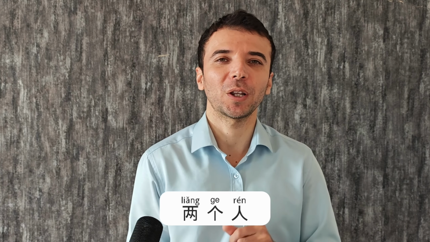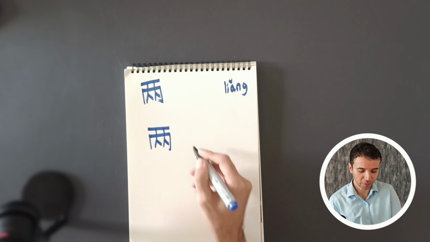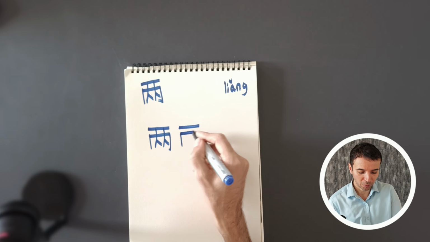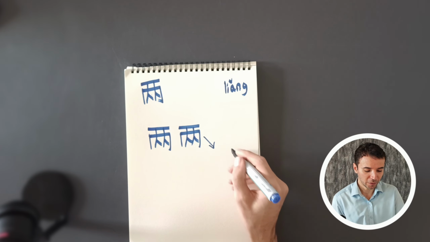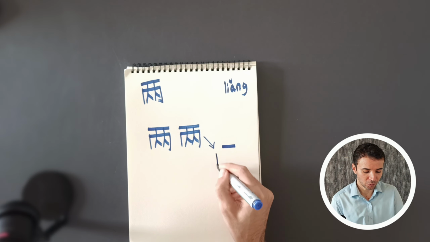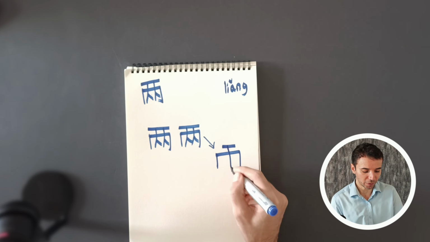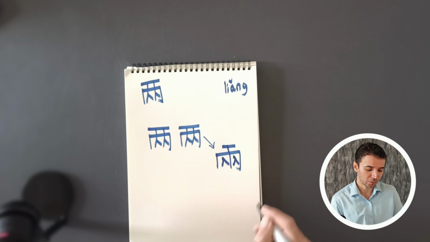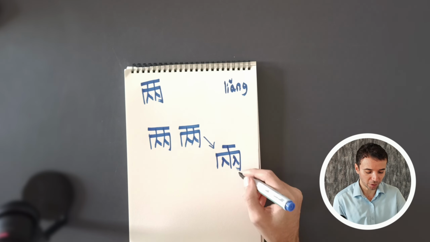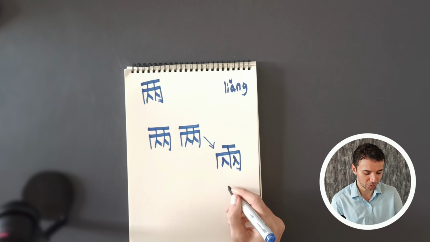1, 2, 3, 4, 5, 6, 7. This character is slightly different in the traditional. It's written like this. 1, 2, 3. Okay? One line. So it cuts 2 parts. And then 3 like this. Okay? They still resemble each other a lot, but the traditional one has a few more strokes and is slightly different. So let's write again.